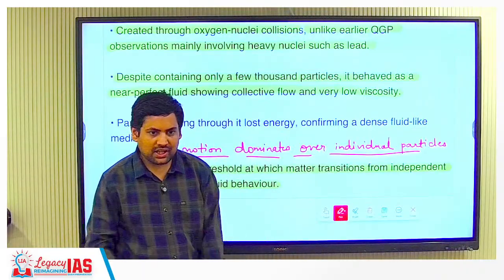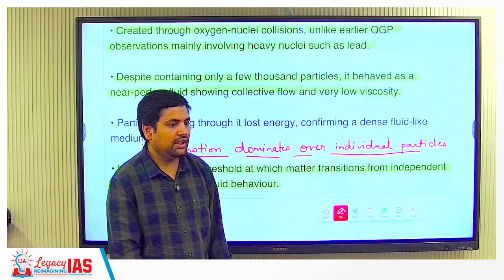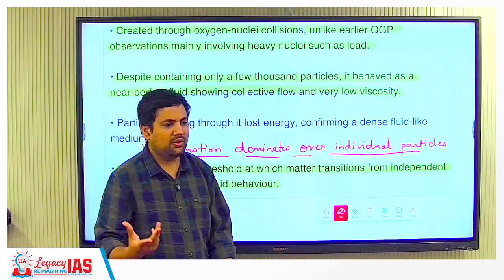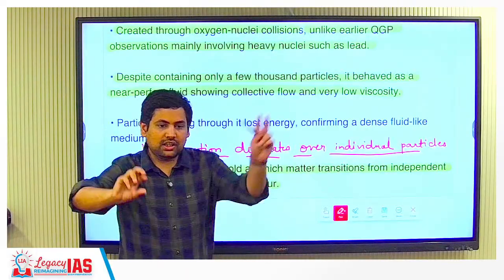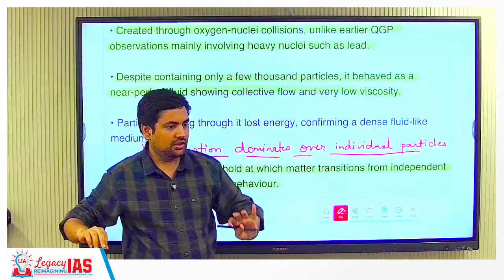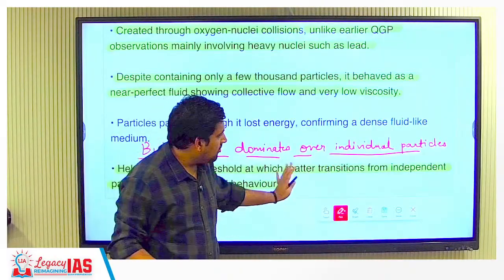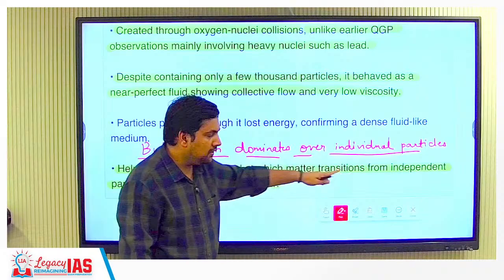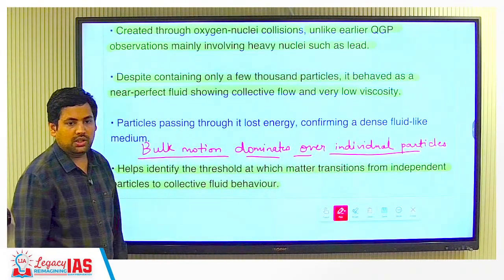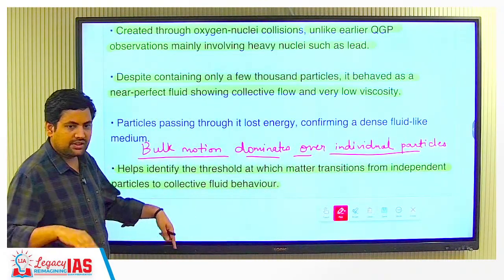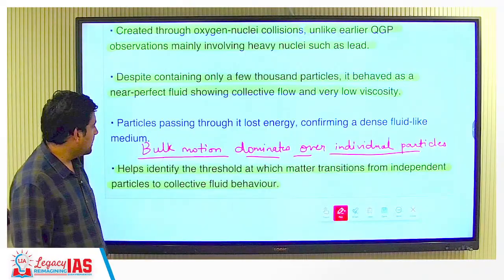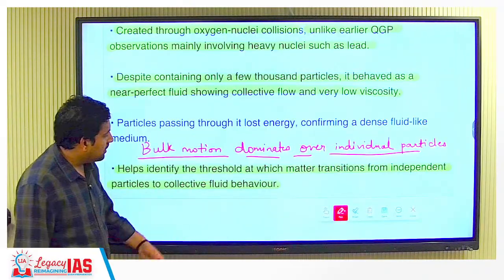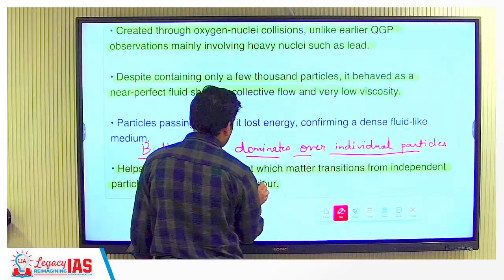While if I take some gas, usually the air is not visible, but if I take a gas that is visible, let's say of blue color, you will see that particles are going in different directions, correct? So there particles dominate, but in a fluid, bulk motion dominates. By that they are able to guess that it is behaving like a fluid. This helps identify the threshold at which matter transitions are happening.